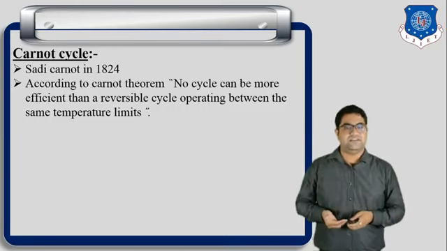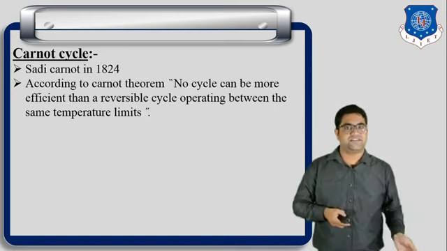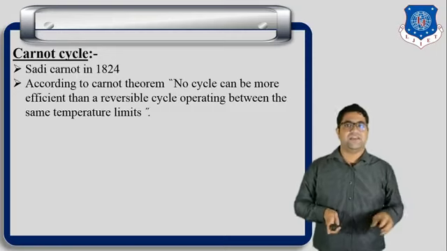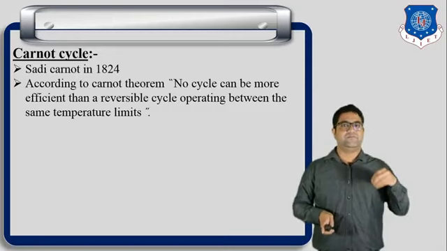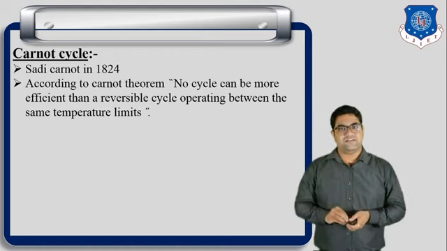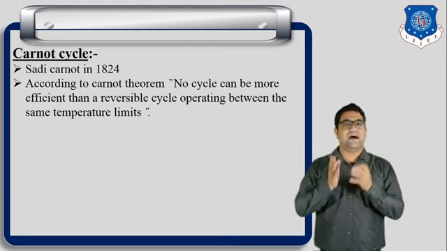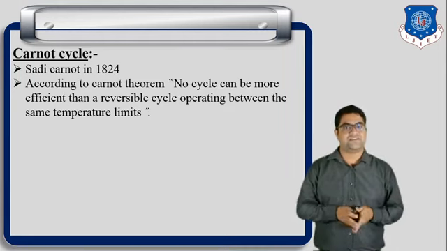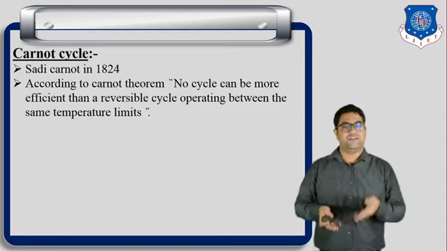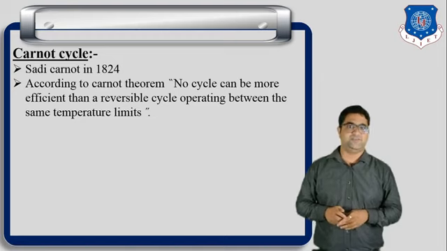So obviously the reversible engine will have higher efficiency than the irreversible engine, because in the real engine friction is present, and because of this friction heat losses occur. So always the reversible or ideal engine will have higher efficiency than the irreversible engine if we operate both between the same temperature limits. This is the simple meaning of the Carnot theorem.